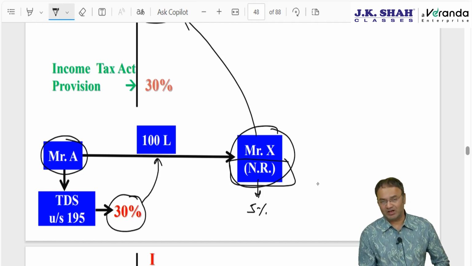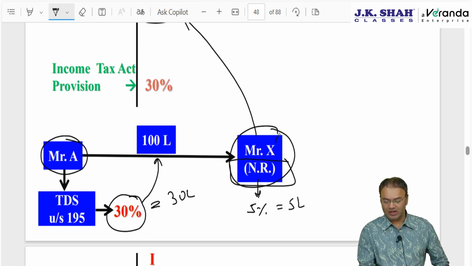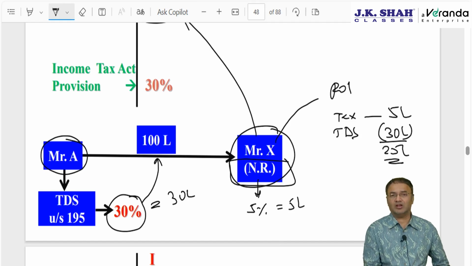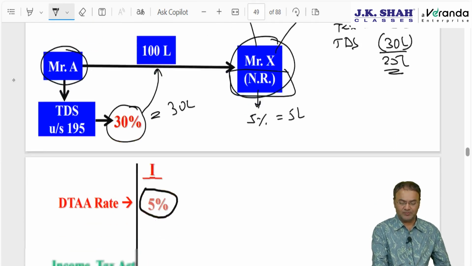This can create practical difficulty. One solution is that let the TDS be 30 lakhs, let the tax payable be 5 lakhs. Later on Mr. X can file an IT return, show that tax payable is 5 lakhs and TDS is 30 lakhs, and claim a refund of 25 lakhs. That is one option.